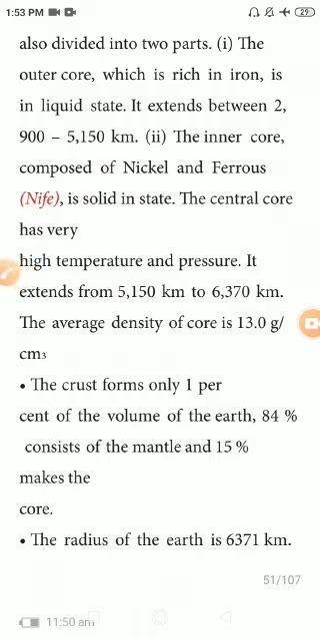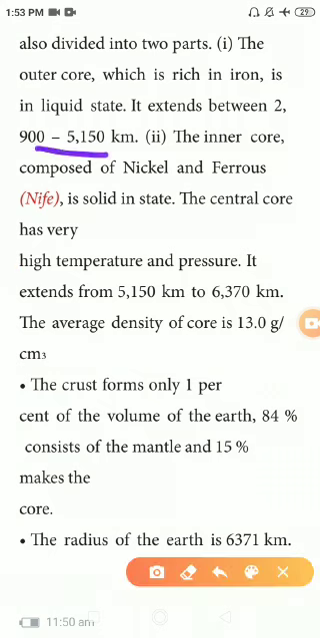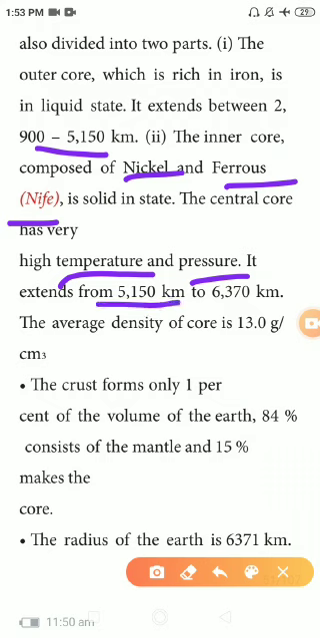The outer core, which is rich in iron, is in liquid state. It extends between 2900 to 5150 kilometer. The inner core, composed of nickel and ferrous, is solid in state. The central core has very high temperature and pressure. It extends from 5150 km to 6370 km. The average density of the core is 13.0 gram per centimeter cube.